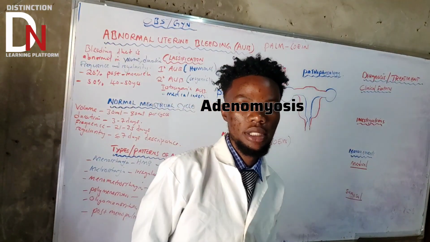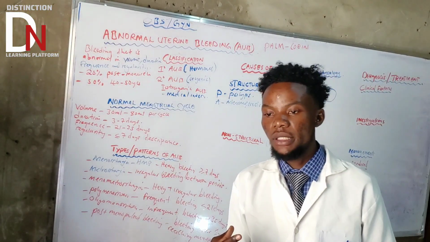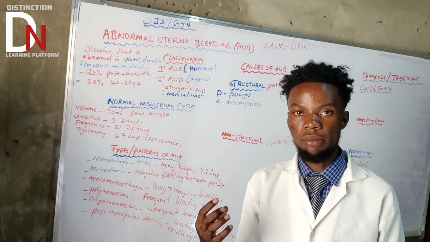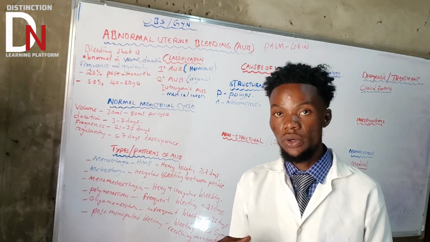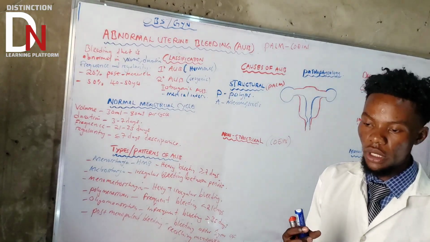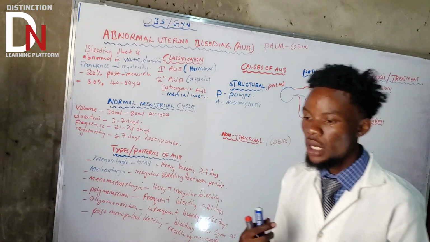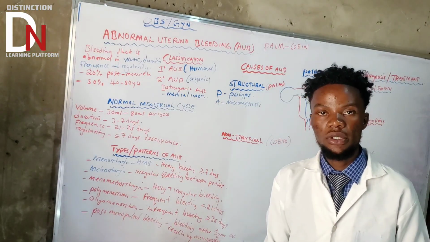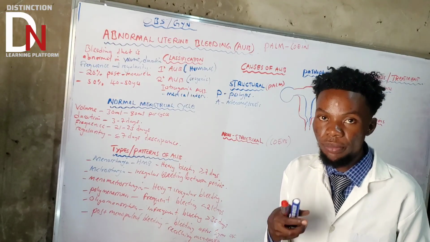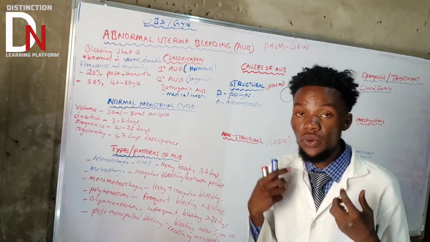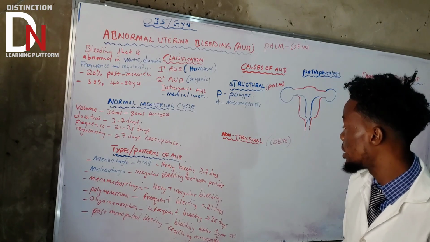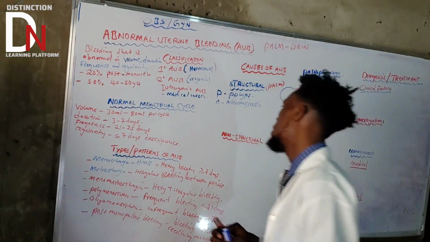Adenomyosis is basically when endometrial tissue deposits itself in the myometrium. If endometrial tissues deposit themselves in the myometrium, they will bleed there, and this causes painful, heavy bleeding. So that is adenomyosis.